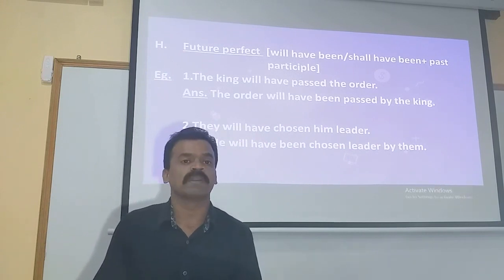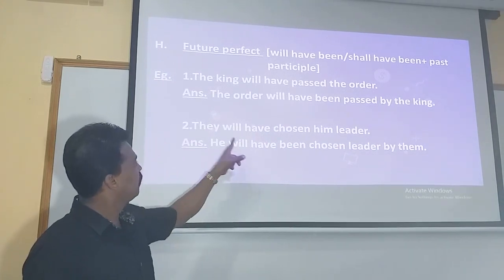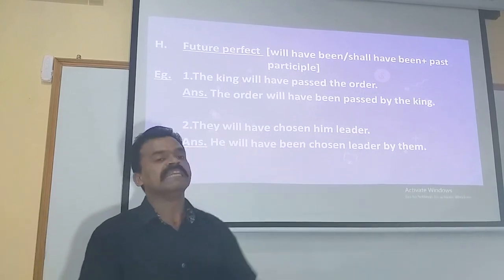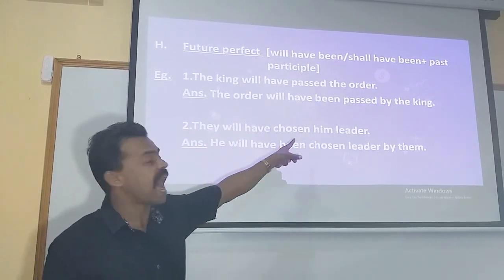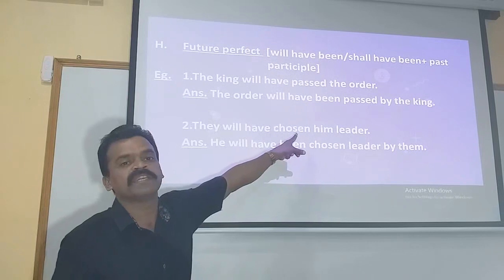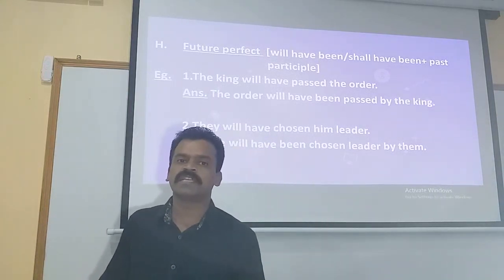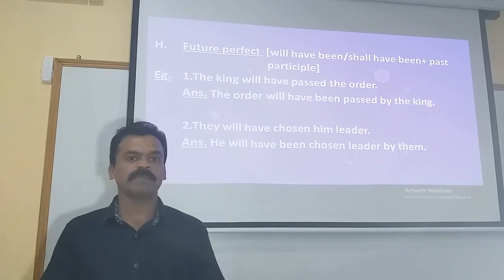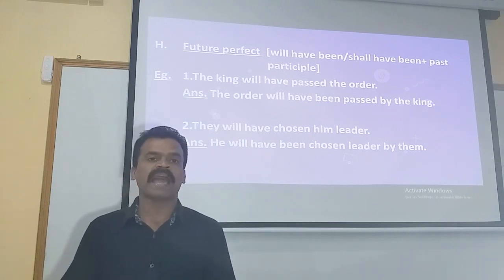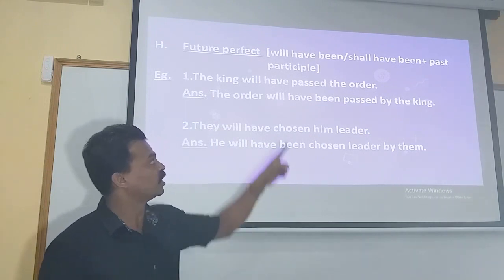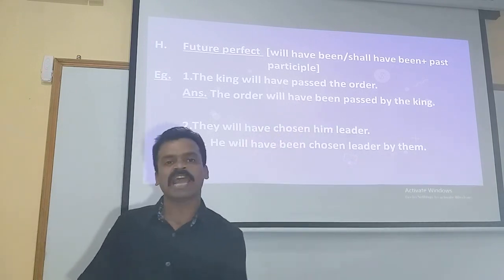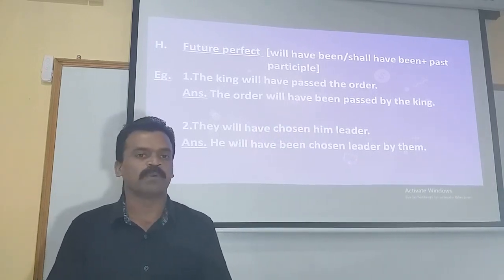Let's move on to one more example. They will have chosen him leader. They will have plus verb in its third form, which very clearly indicates the given statement is in future perfect. And when the statement is in future perfect, the rule to be applied to convert the statement into passive voice is will have been or shall have been plus the past participle form of the verb.